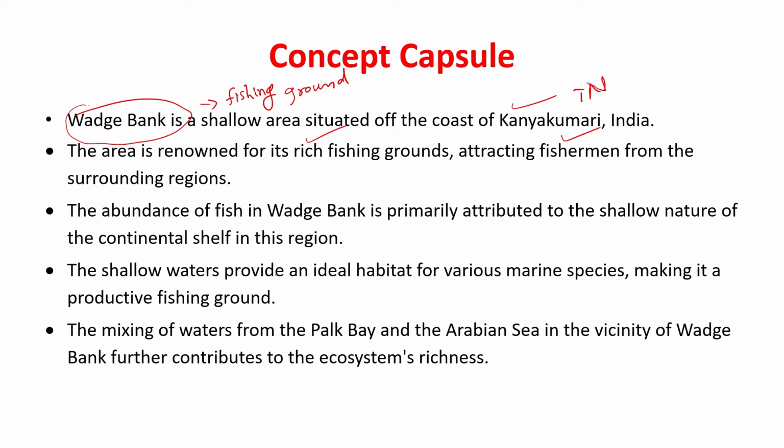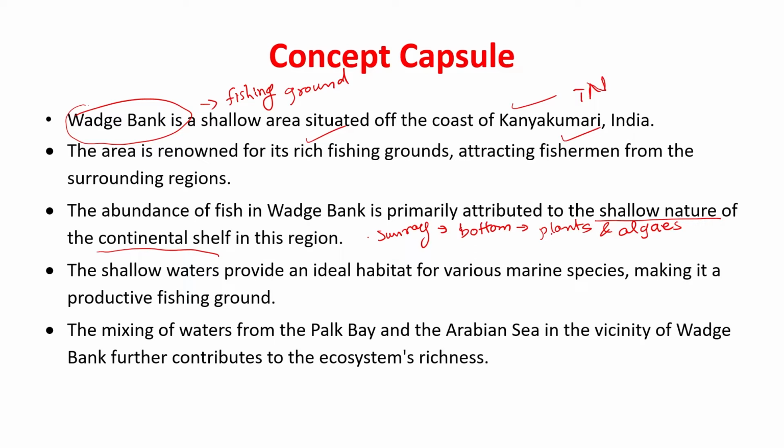Now, there are two primary reasons for this area being a good fishing bank. First, it is a continental shelf. What happens because of the continental shelf? Sun rays reach the bottom, and because sun rays reach the bottom of the ocean in this region, we see underwater plants and also algae, which grow through photosynthesis.